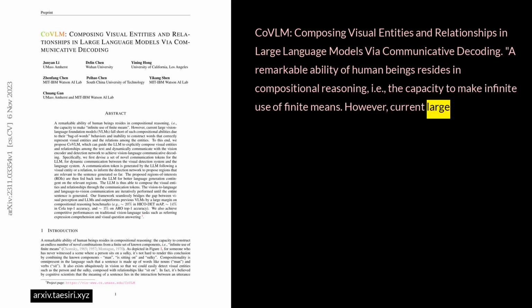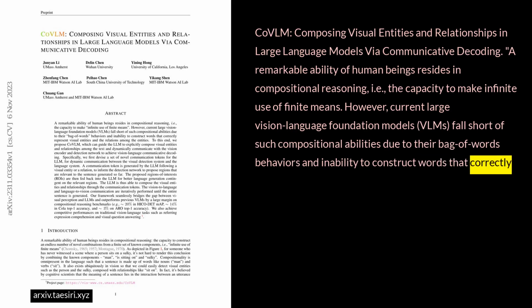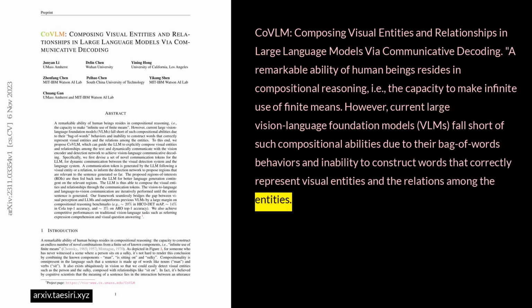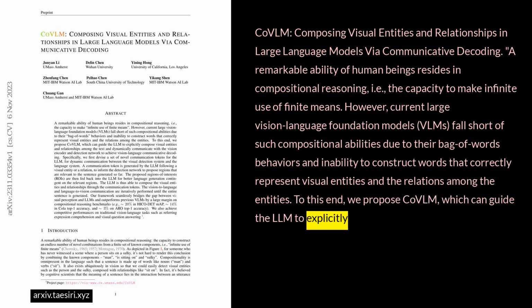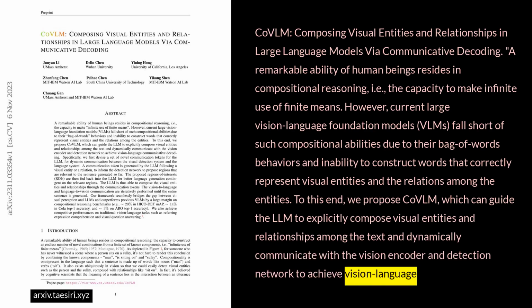However, current large vision language foundation models, VLMs, fall short of such compositional abilities due to their bag-of-words behaviors and inability to construct words that correctly represent visual entities and the relations among the entities. To this end, we propose CoVLM, which can guide the LLM to explicitly compose visual entities and relationships among the text, and dynamically communicate with the vision encoder and detection network to achieve vision-language communicative decoding.